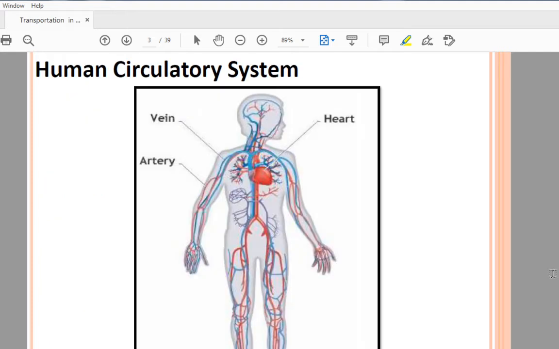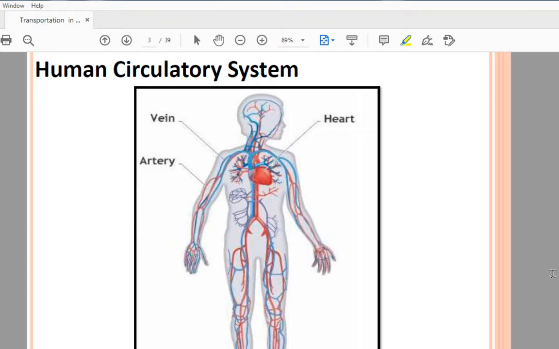Now in the transportation system, we are going to learn about the human circulatory system, which transports useful substances from the digested food and oxygen from the lungs to every part of the body. In digestion we learned that we get energy from food, and those nutrients dissolve in the blood.